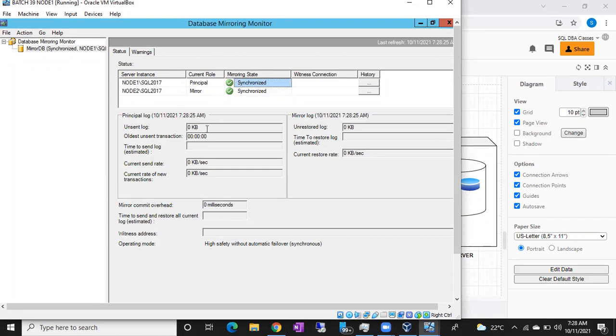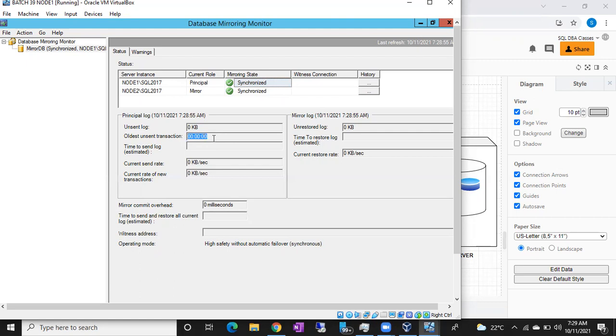And these are the important metrics. Unsent log. In the organization you will have big databases, right? You have to manage huge databases. In such cases, if heavy transactions are there, in case of any unsent log, you can see it in this field. Oldest unsent log, since how many hours? This oldest unsent log is a time, guys. So you can see 6 hours here, meaning that for 6 hours mirroring is not synchronizing.